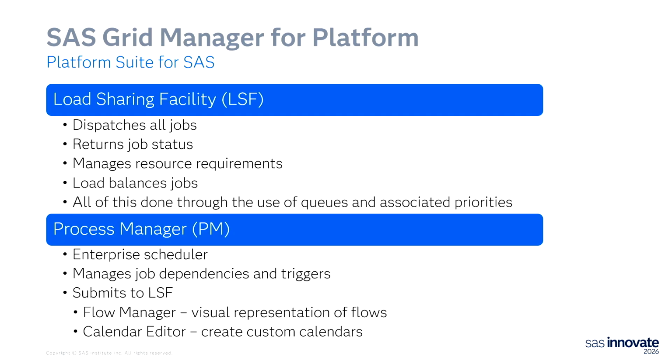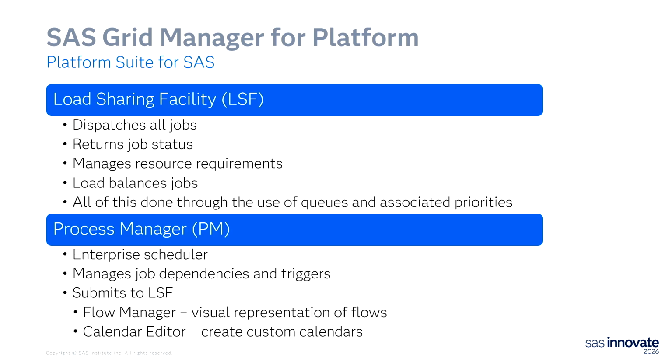Load Sharing Facility, or something you probably have heard referred to as LSF. Its job is to dispatch workload into the grid, keep a status of that workload, manage all the resources that are across the grid, and load balance the jobs. And all of this is done through the use of queuing and prioritization. So you set up queues for the workload to go into. There are specifications around those queues about which ones should be scheduled first, which resources are needed by the jobs in those queues, things like that.